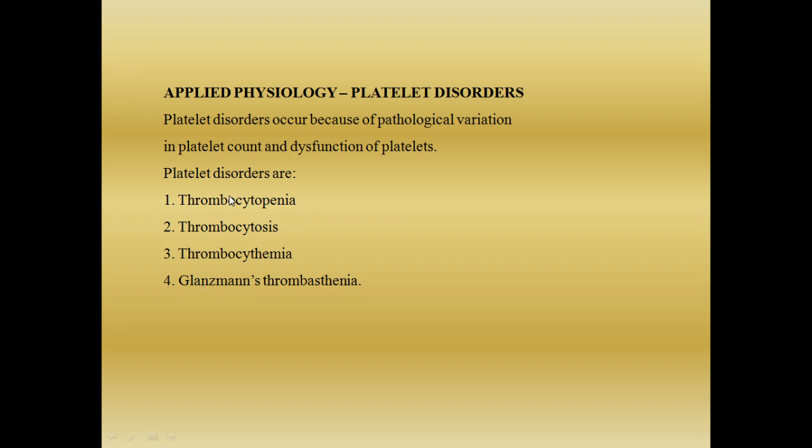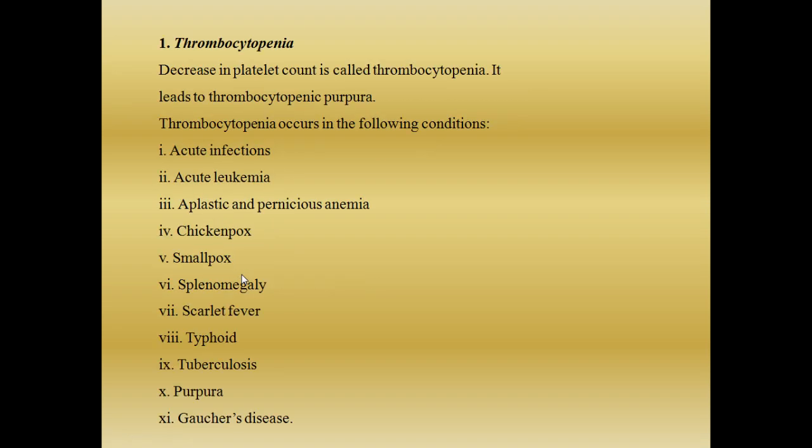They are mainly classified into four types. Thrombocytopenia. Penia itself you can understand from the name, a decrease in the cell count, in the platelet count. Thrombocytosis, thrombocythemia, and Glanzmann's thrombasthenia. These are conditions where there is an enormous increase in the blood platelets. We will see them one by one.